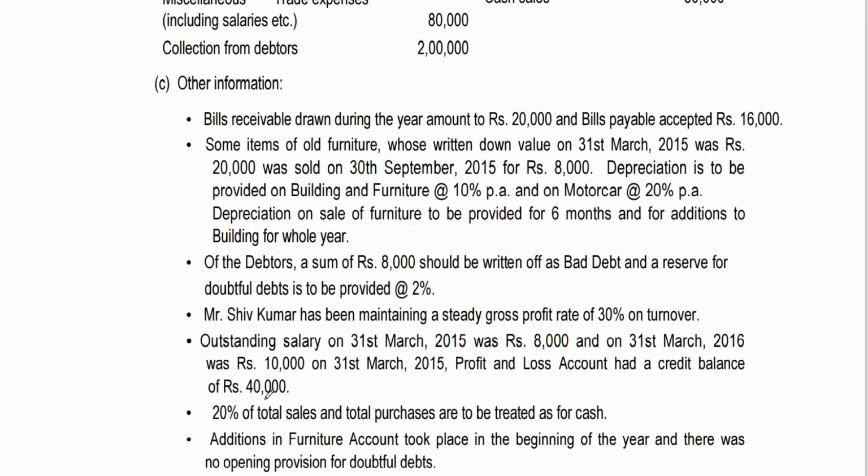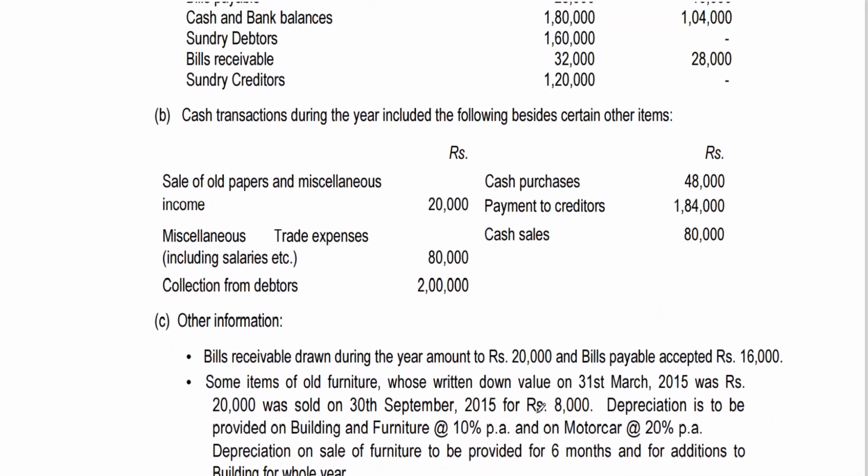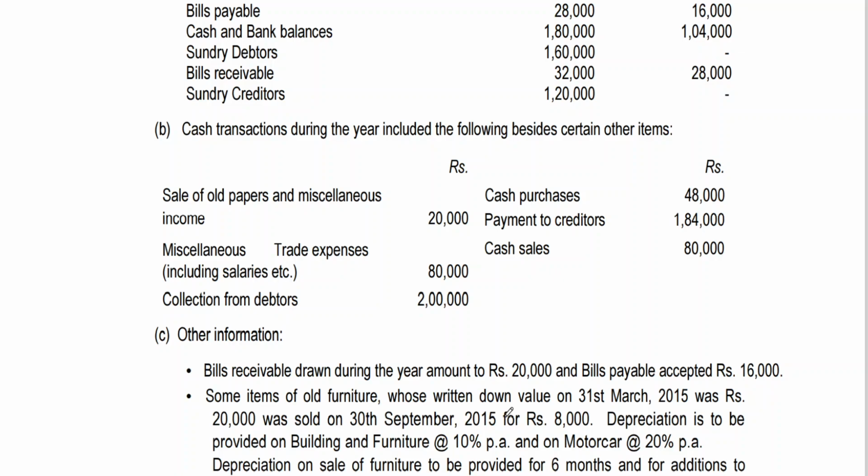But the profit or loss will not be adjusted to capital. 20% of total sales and total purchases are to be treated as cash. I think it is very clear to you. For cash purchases, if you assume total purchases as 100, 48,000 is equal to 20%, and 80% is going to be credit purchases. Similarly, cash is equal to 20%, and 80% is the question mark. If I assume purchases or sales as 100, 20 is cash, 80 will be credit.